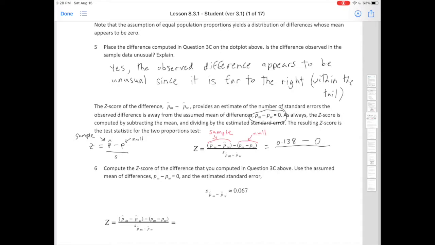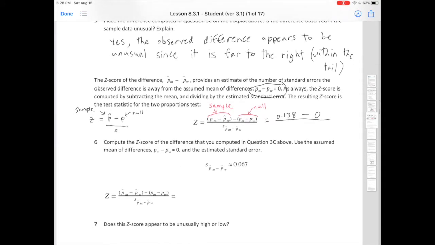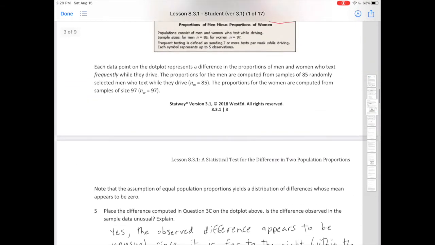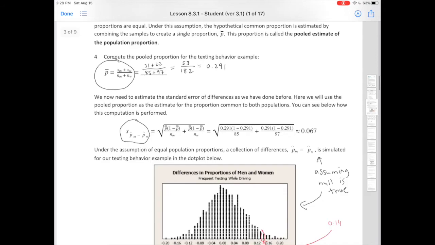So we're going to finish this down here because they want us to write it over here. So it's 0.138 minus 0, and then we're going to divide it by the standard error, which is 0.067, okay? And again, don't forget, 0.067 came from this formula, right? That big square root formula that they worked out for us.